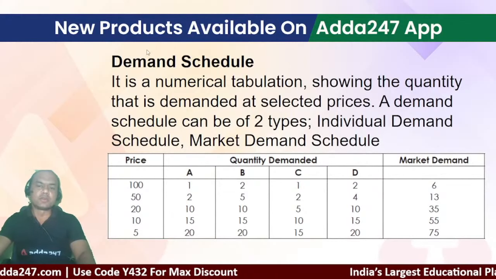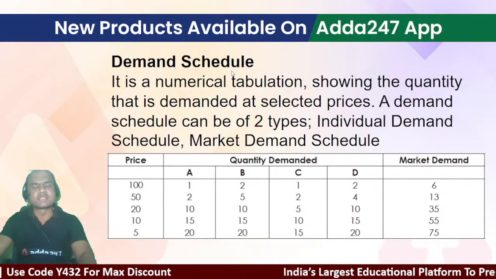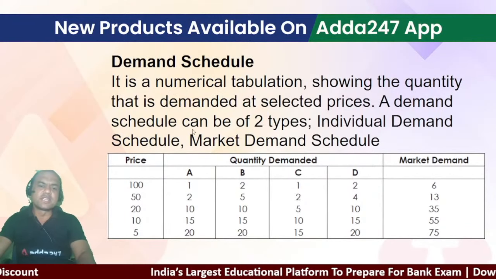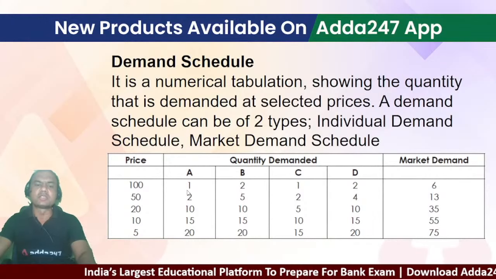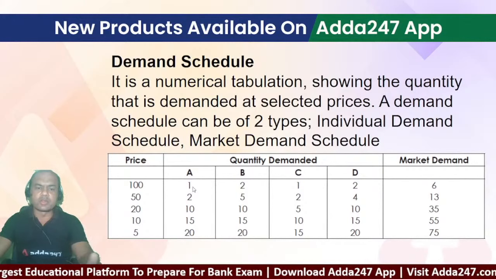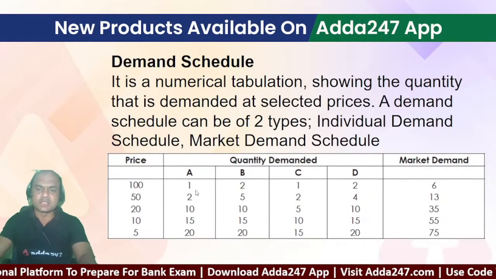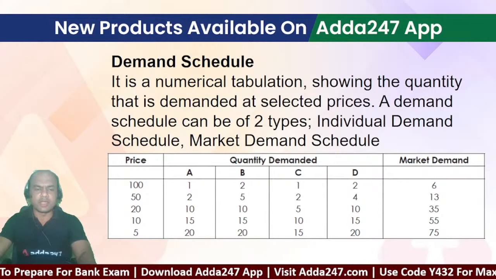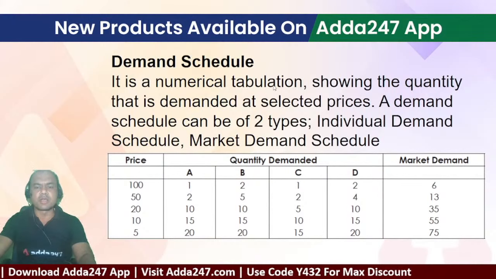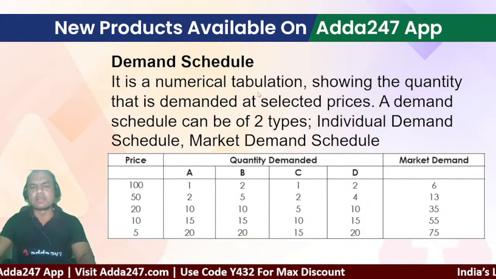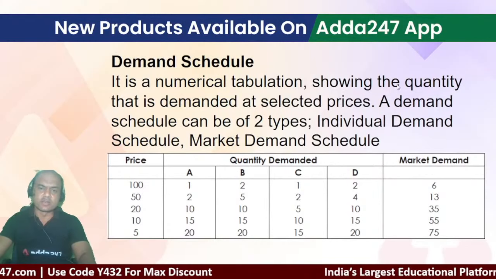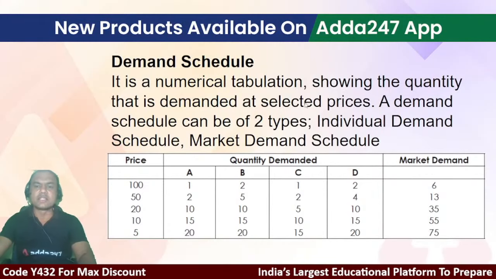Then we have demand schedule. See here, demand schedule. This is a topic for CAIIB also. Demand schedule means what? It's a schedule. What do you mean by schedule? Schedule means when you go to a grocery shop, what do you take? You take a list. So that list is a schedule basically, right? Means what you have to buy and how much to buy. That is the schedule. So it is a numerical tabulation showing the quantity that is demanded at the selected prices. Okay.